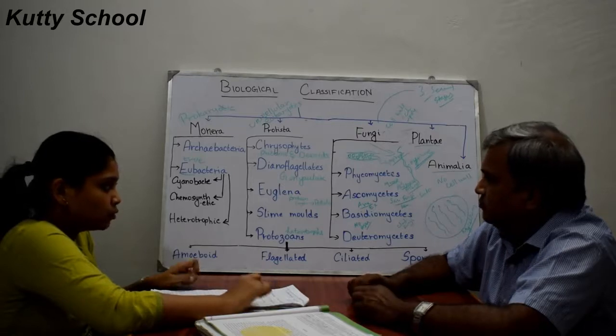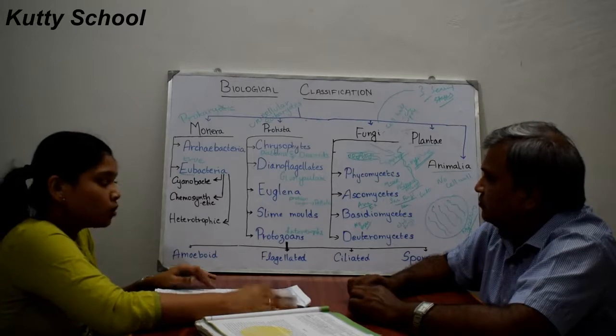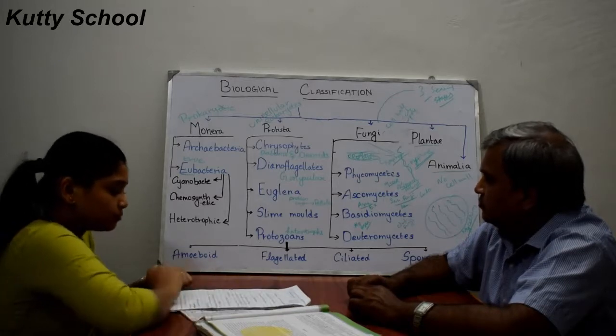There are no sexual spores, and sex organs are also not found in basidiomycetes.